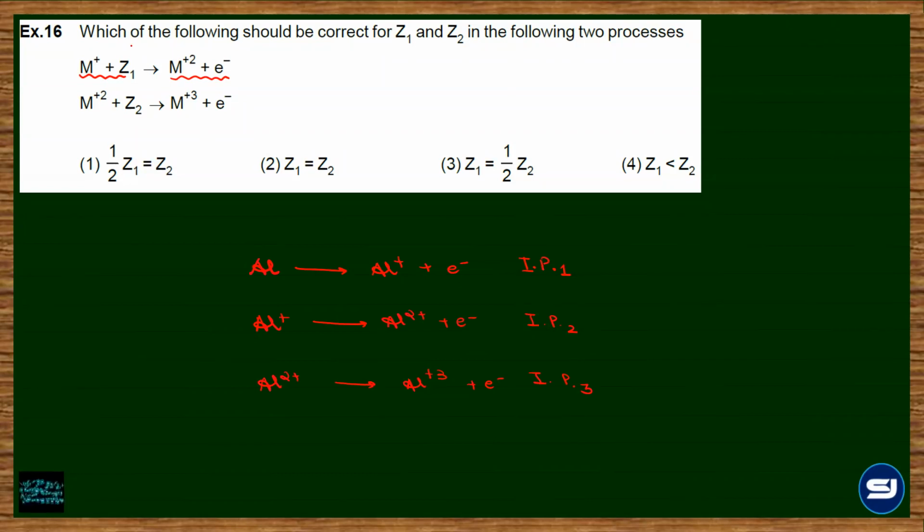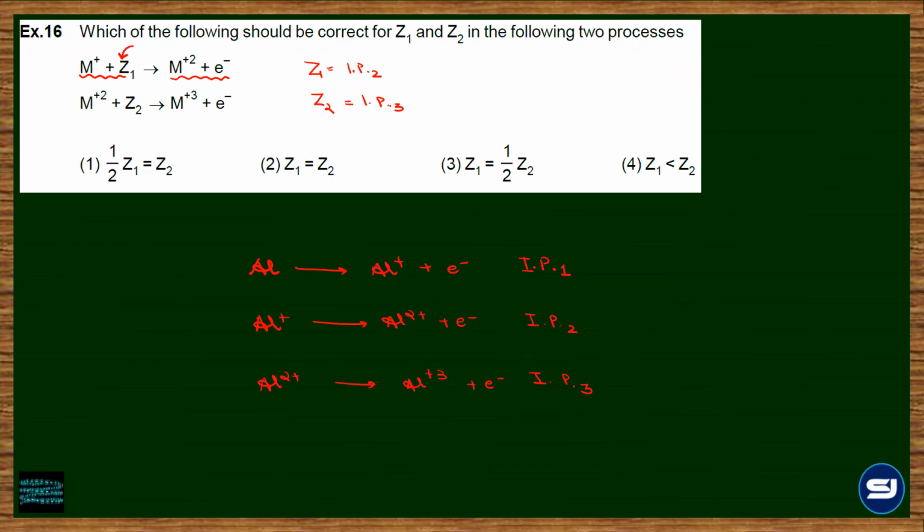So can I say this Z1 is nothing but IP2, and this Z2 is nothing but IP3. Is this clear?